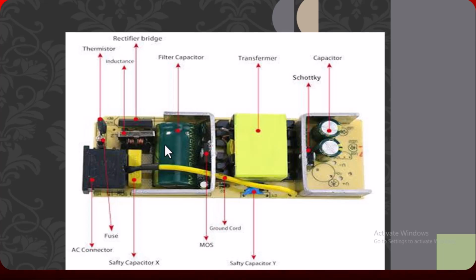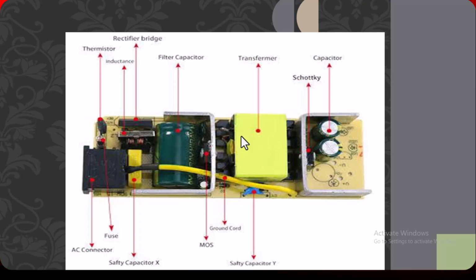filter. This means a capacitor. This capacitor is called a polarized or electrolytic capacitor. This one is the MOSFET, a metal oxide semiconductor field effect transistor. This is the chopper transformer. This chopper transformer does not work on DC.